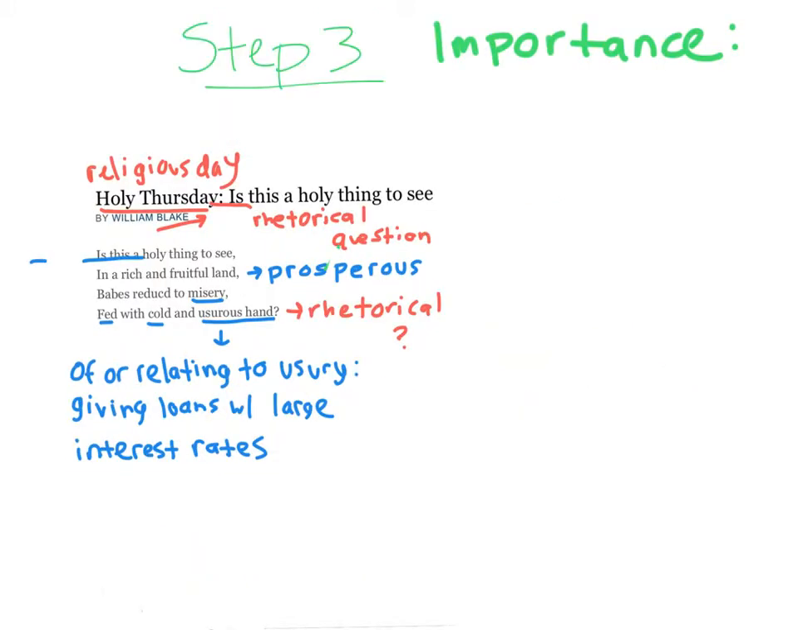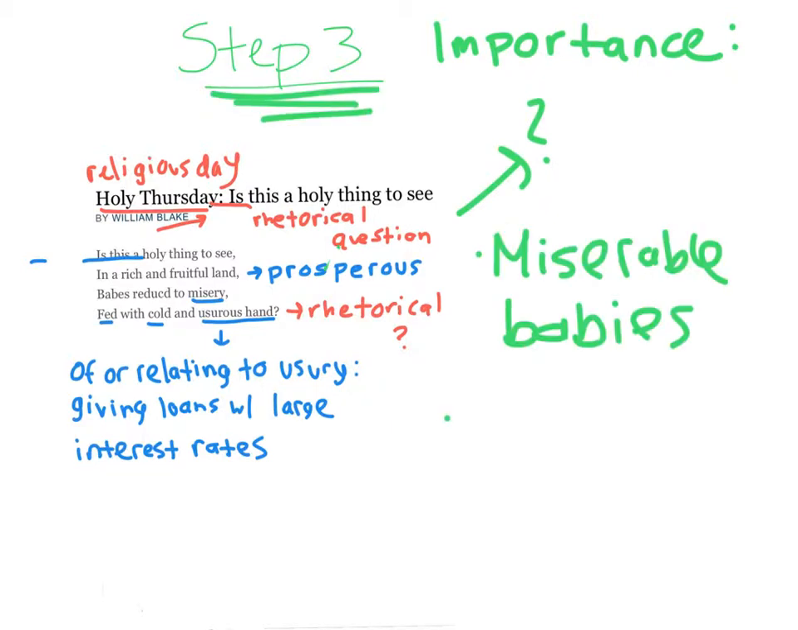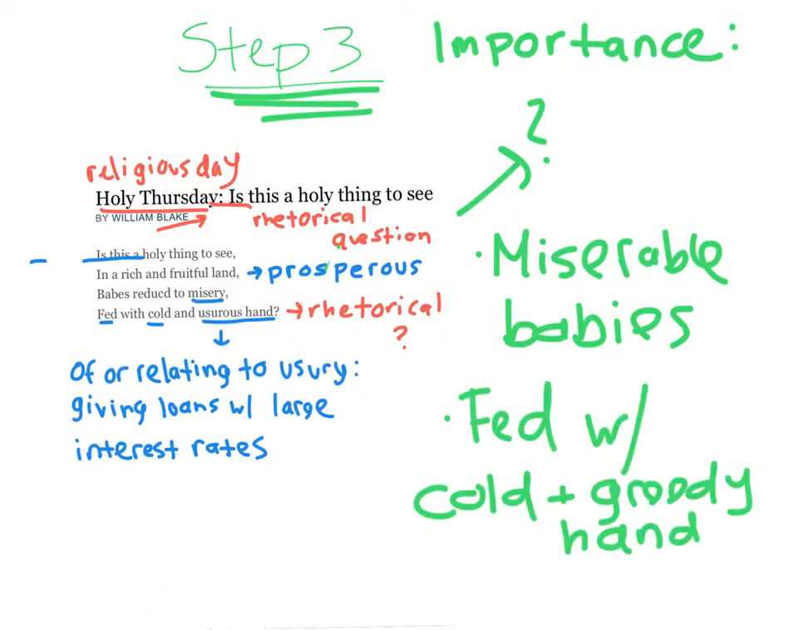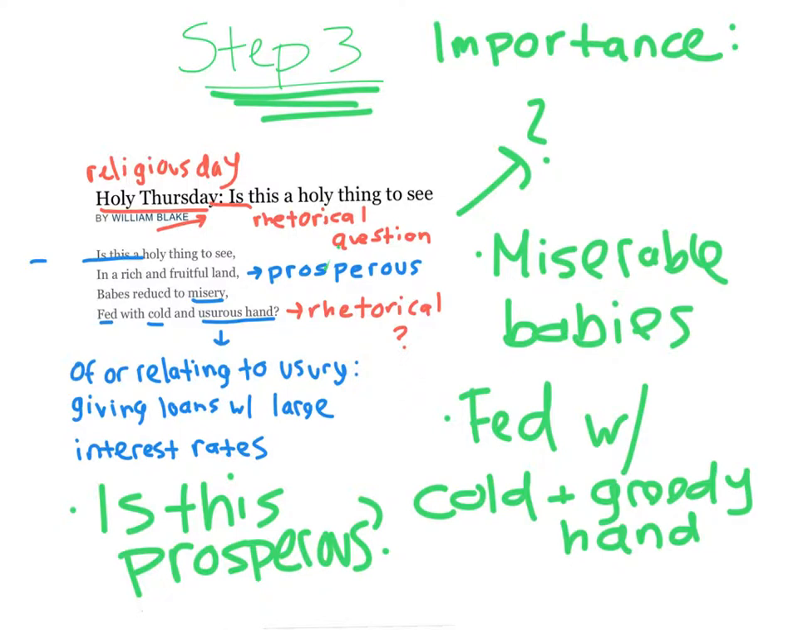Step 3 of analyzing a poem. Look at the importance of the stanza you've just looked at. So in this stanza, we have this rhetorical question, is this a holy thing to see? And we're talking about babies that are reduced to misery. And they're also being fed with this cold and greedy hand, another rhetorical question. And we're essentially questioning if this supposed rich and fruitful land is even prosperous in the first place, due to the rhetorical question and the miserable babies listed below.